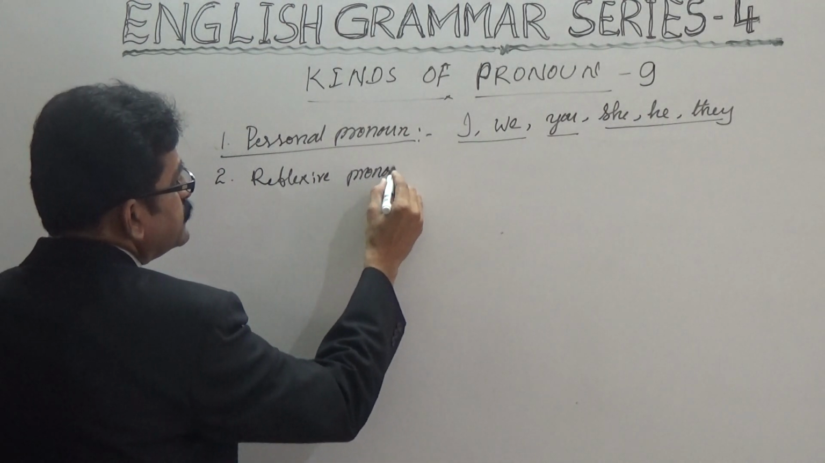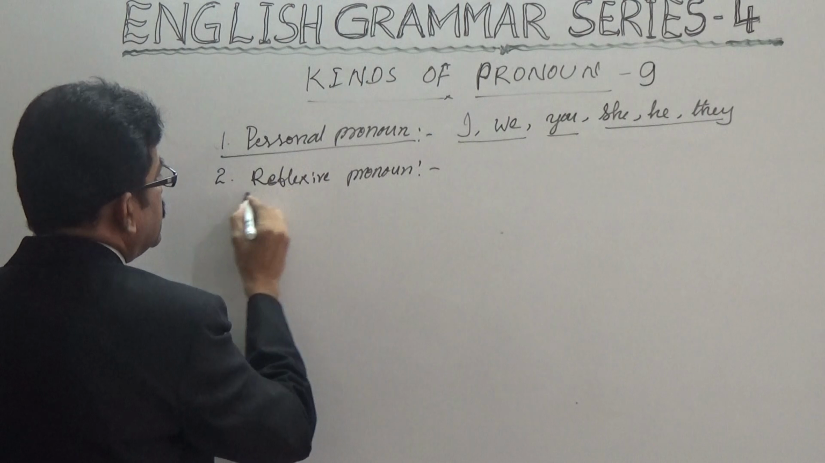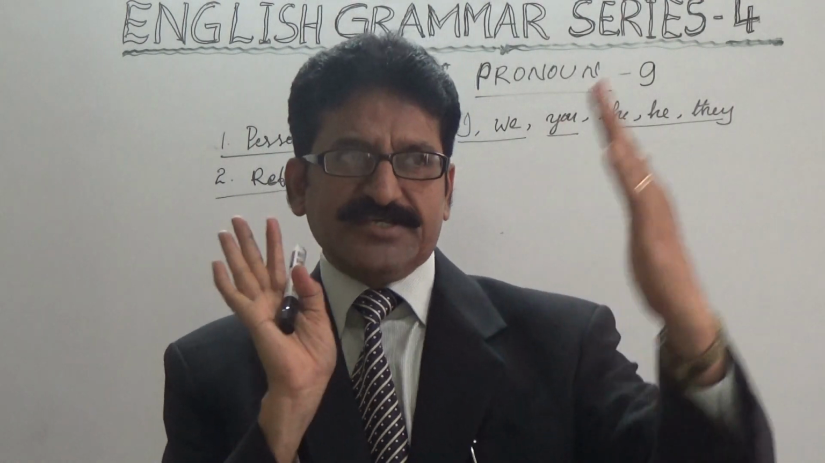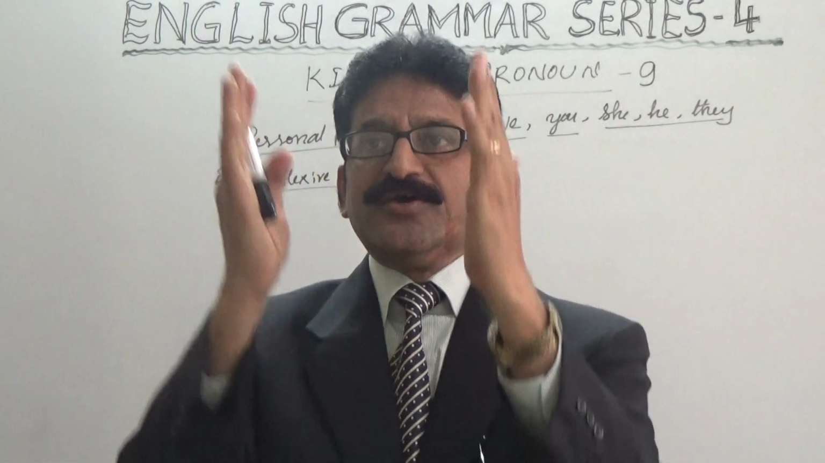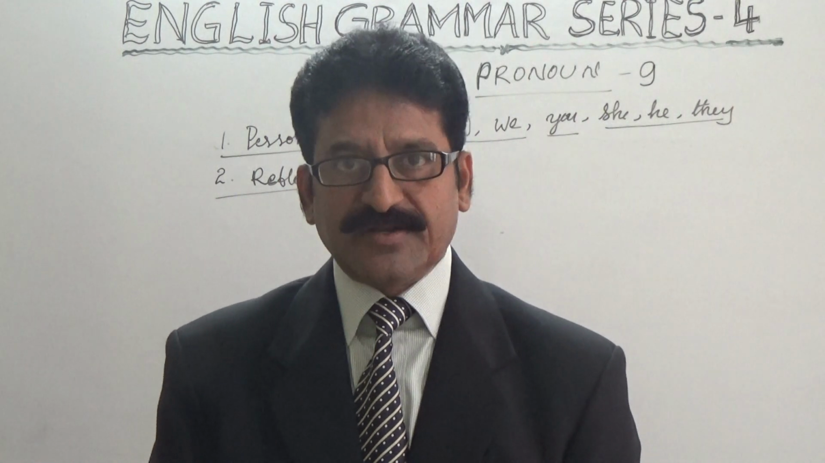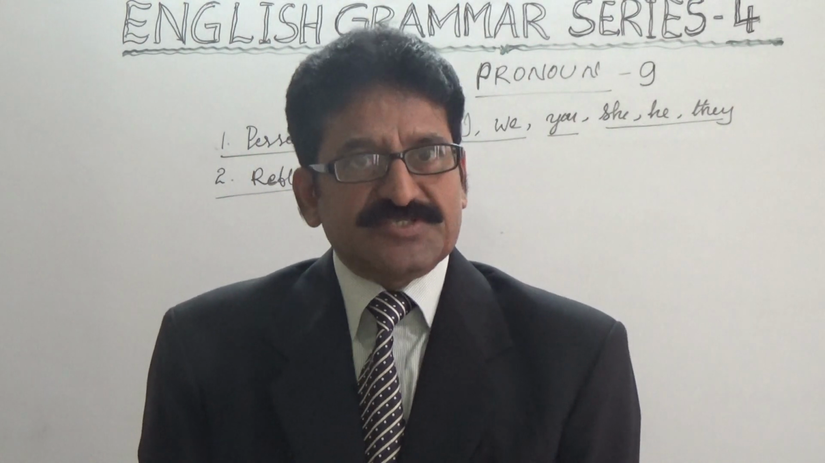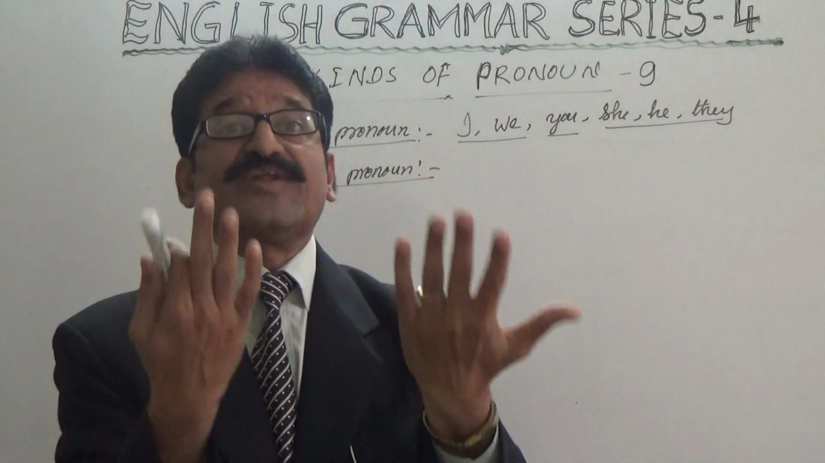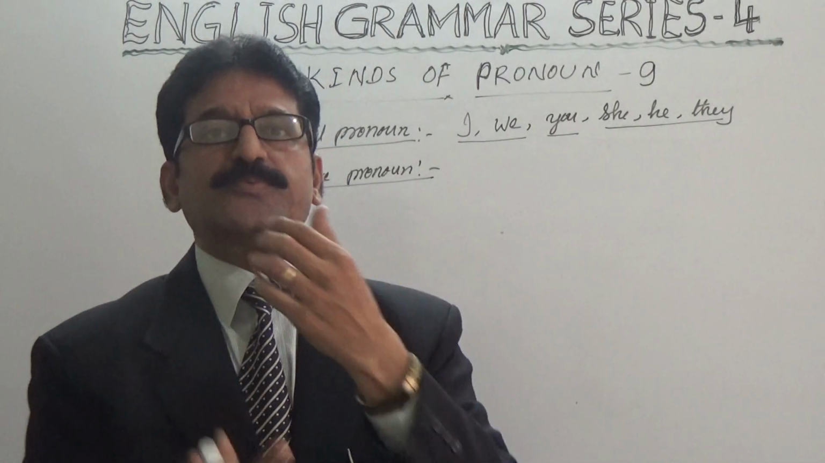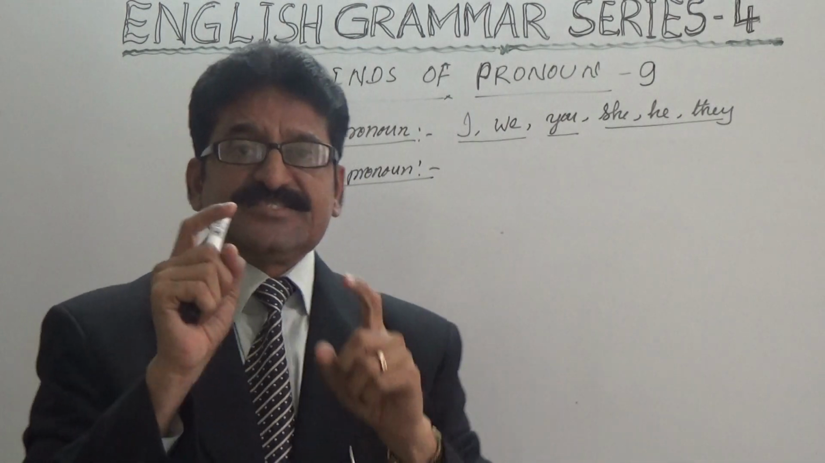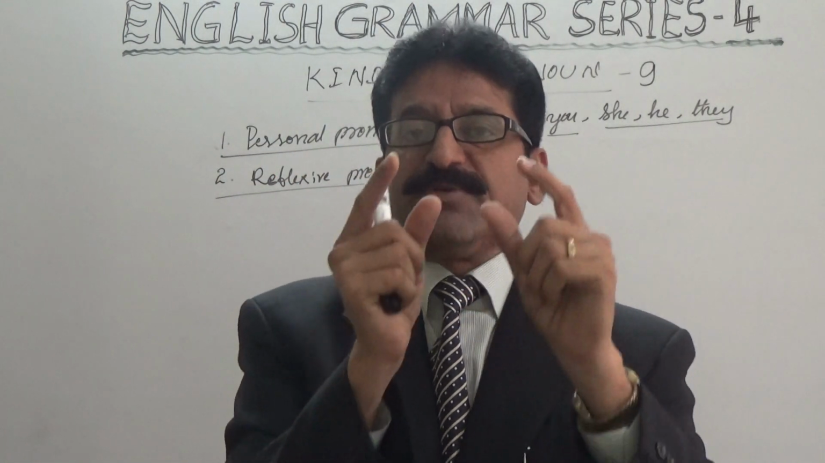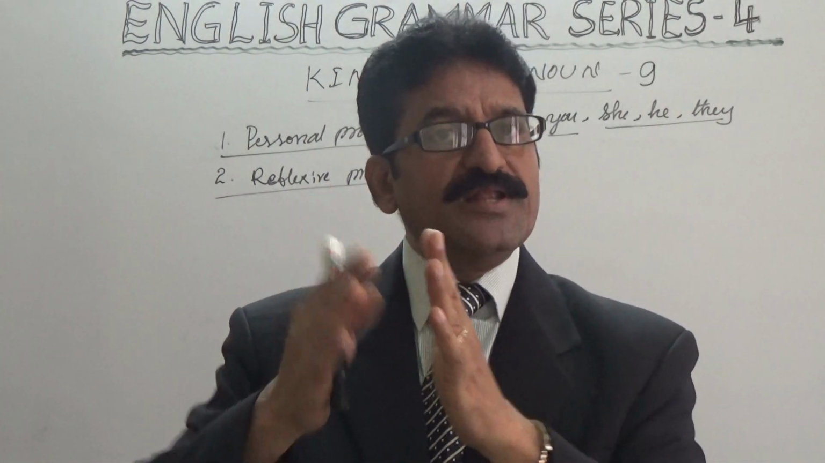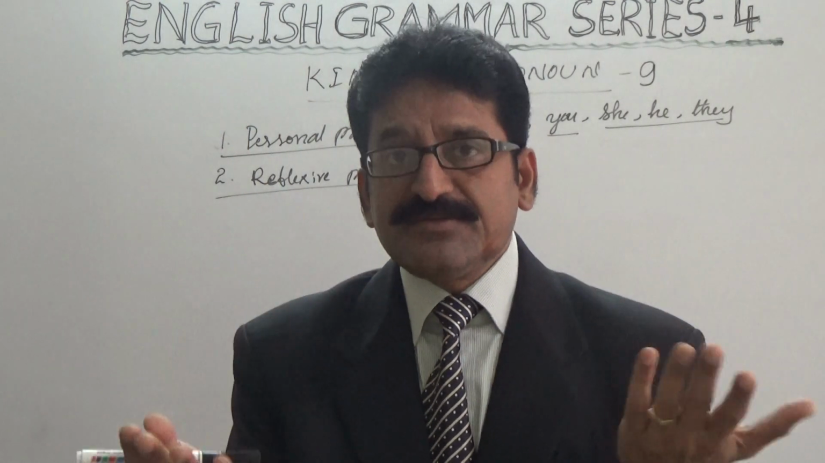And the second one is reflexive pronoun. The word itself indicates reflection, showing something opposite. For example, if you stand in front of a mirror, you can get a reflection of your picture, isn't it? That is reflection. The pronoun which reflects is called reflexive pronoun. Here we use self and selves. If the pronoun is singular, self is added. If the pronoun is plural, selves is added. Then it becomes the reflexive pronoun.